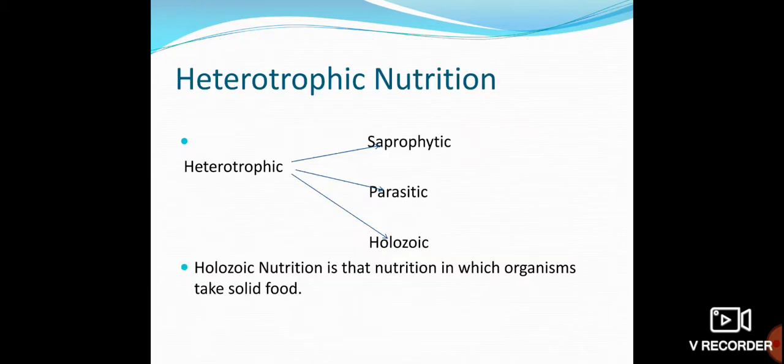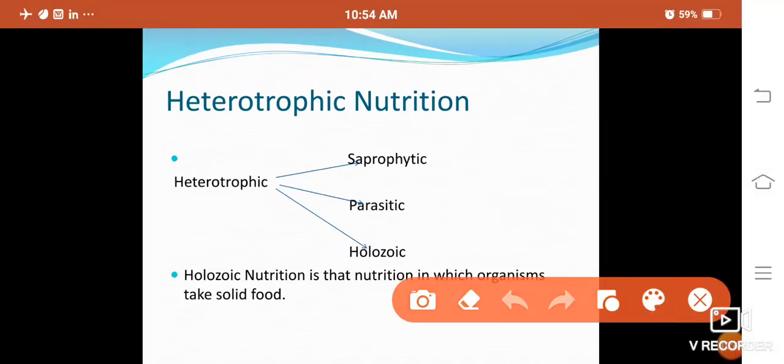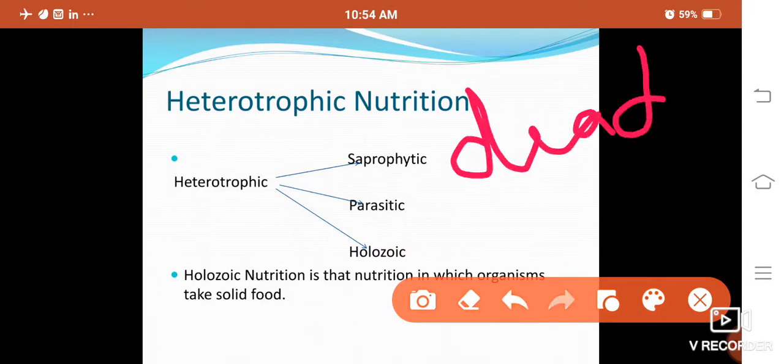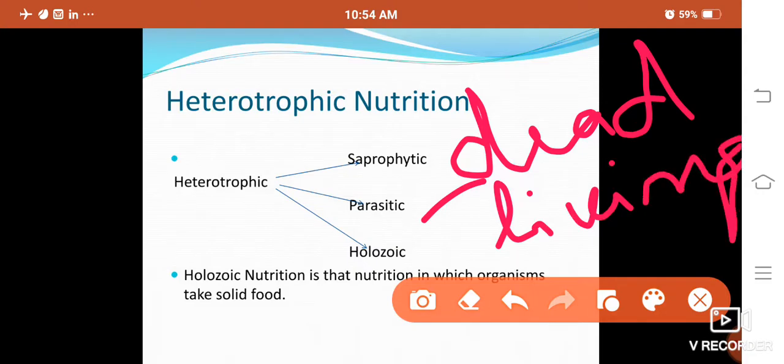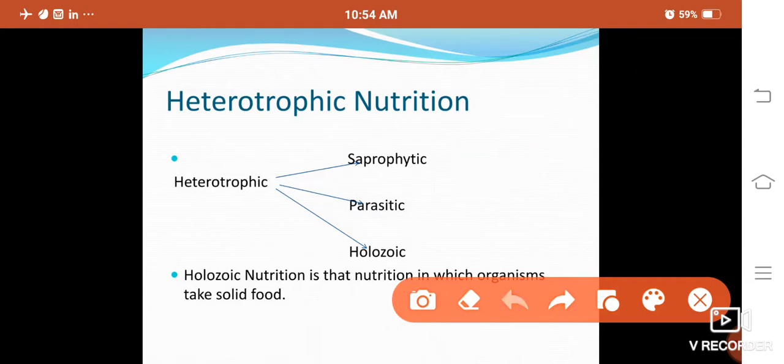So heterotrophic nutrition is of three types: saprophytic, parasitic, and holozoic. The saprophytic mode of nutrition is that mode in which the organism depends upon dead plants and animals. In the parasitic mode of nutrition, the organism depends upon living organisms. And holozoic is a new term for you, because saprophytic and parasitic we have already discussed in the first chapter.